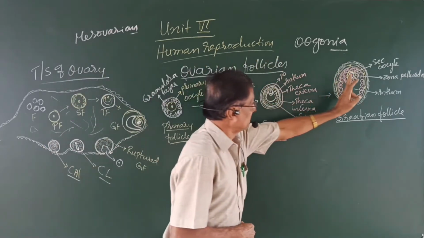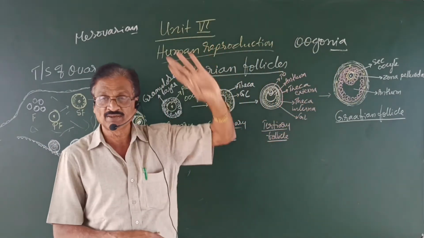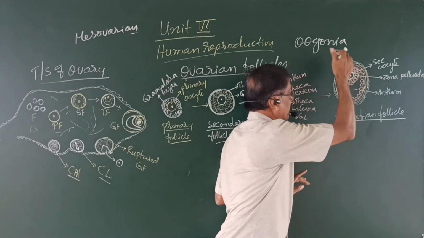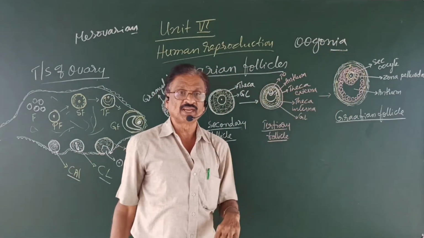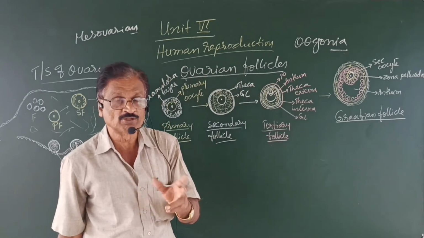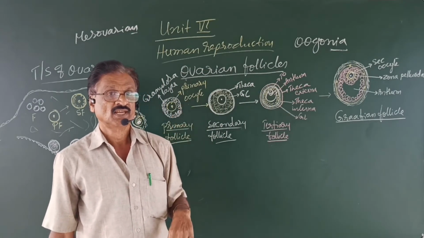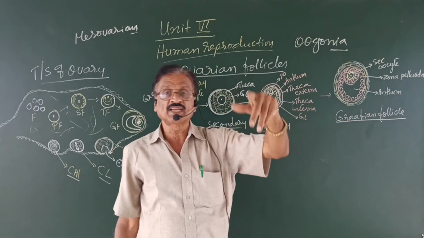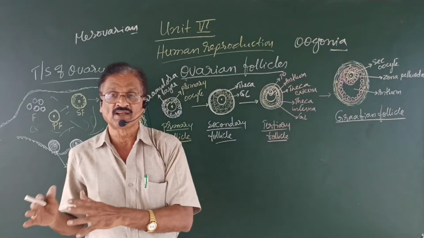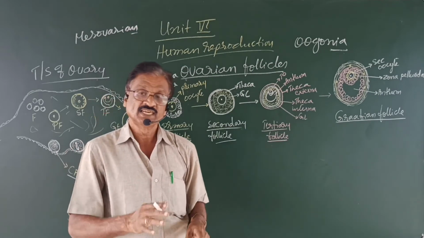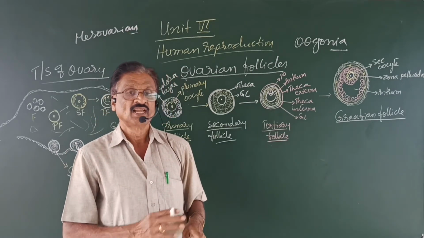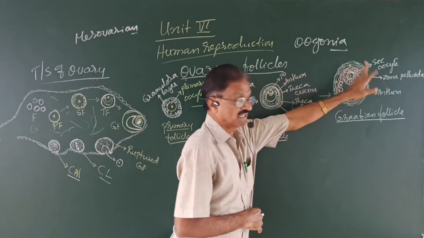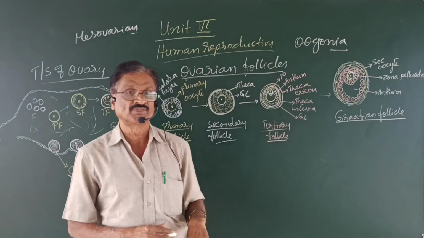Whenever the secondary oocyte is formed, around it a primary egg membrane called the zona pellucida is formed. This zona pellucida is comparable to the vitelline membrane of a bird's egg. It is a primary egg membrane secreted by the plasma membrane of the secondary oocyte itself.